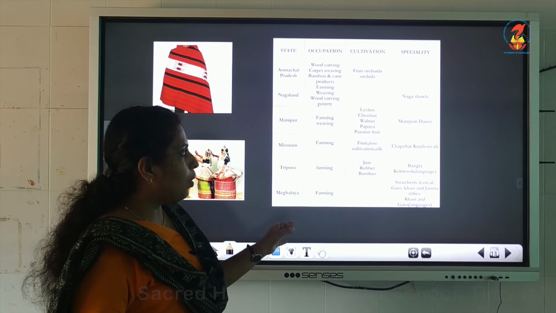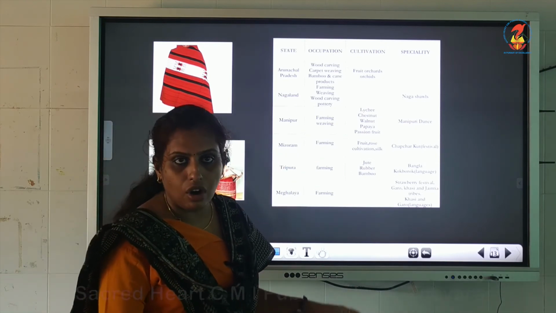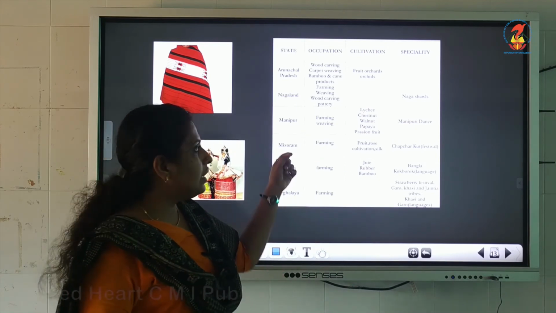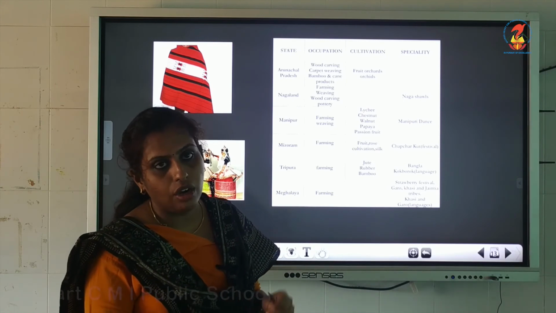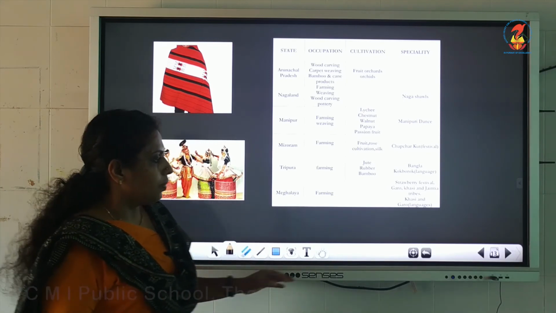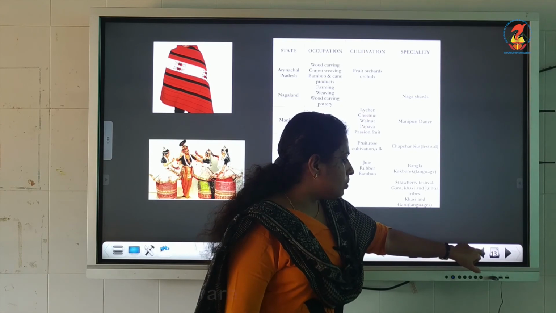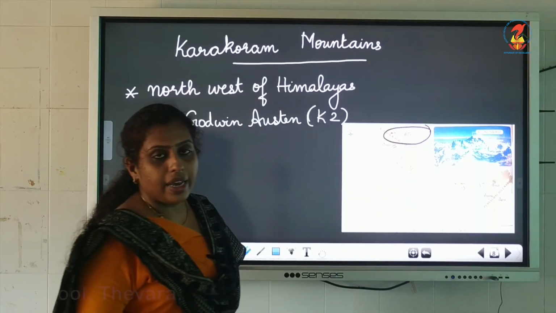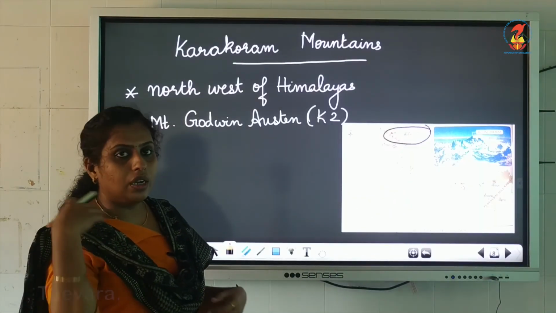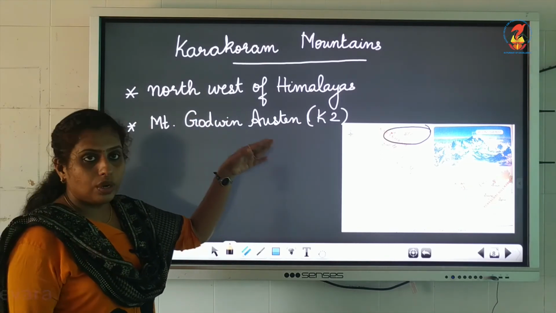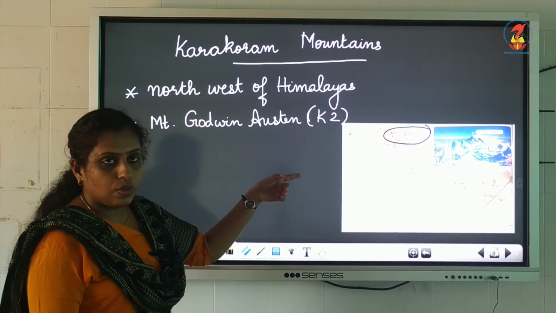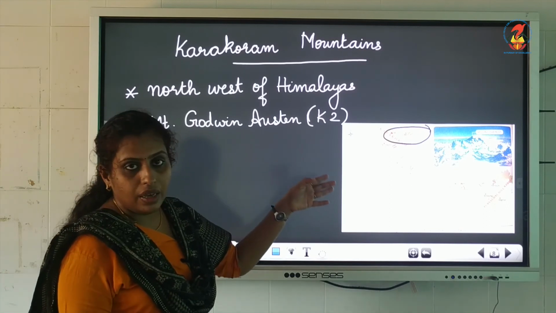What is important I have written in the boxes. So you can underline these points and learn from your textbook. We'll go back and see once more what points we learned today. We learned about the Karakoram mountains, where they are situated, and which is the highest peak here.